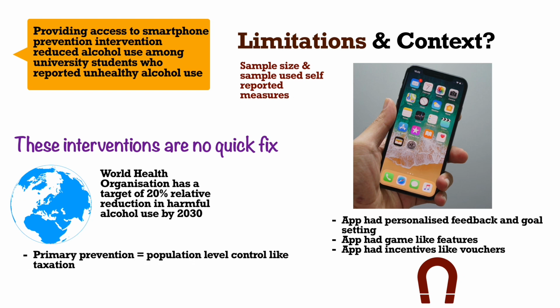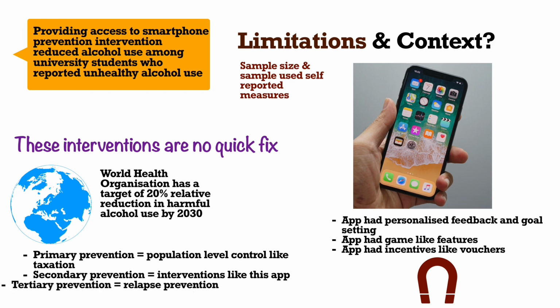So there are three ways of preventing something. You can have primary prevention, secondary prevention, and tertiary prevention. The primary prevention is a population-level control, like taxing your alcohol when you buy it. The secondary prevention, an example of that is this app. So these intervention-based models try to prevent a person from having even worse alcoholic behavior. The students in this model were a good example. There is some risky behavior there, and we try to shut it down and nip it in the bud before it starts. And then we have tertiary prevention. This is after, unfortunately, the events have already occurred, and it's more the relapse management side of things. And there we basically have it.